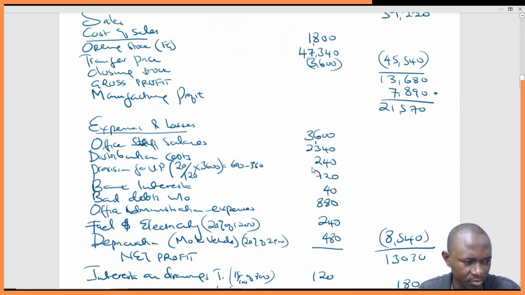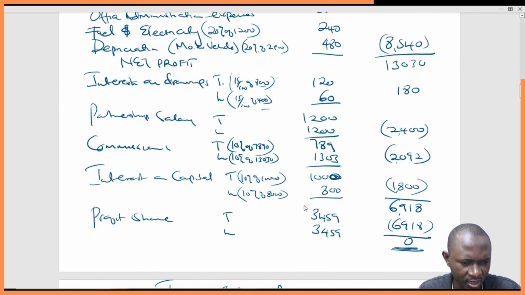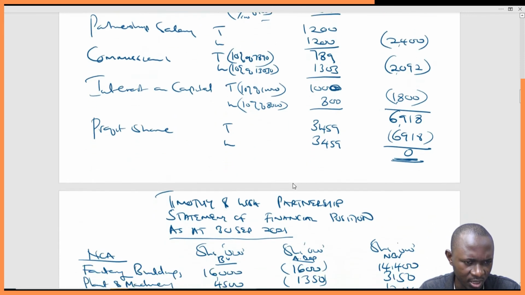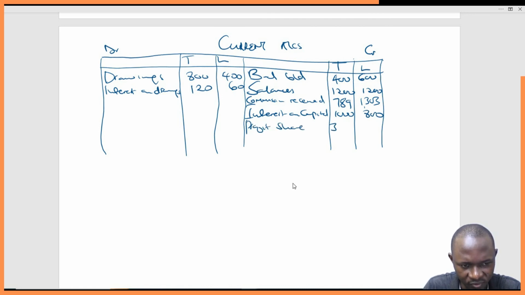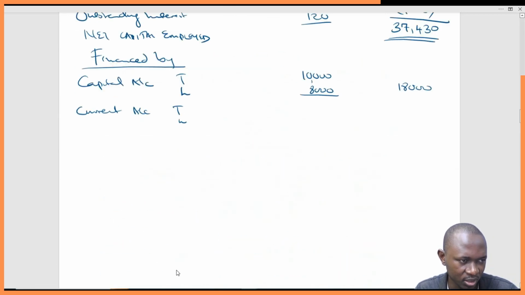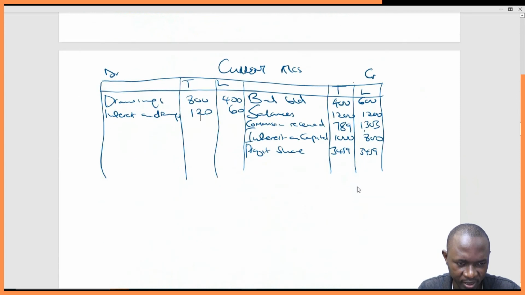Then next we have, I've gone far. I was supposed to stop here. Interest on capital 1,800. Remember they're the ones who are getting this money. Interest on capital 1,800, and then profit share, I think it was 34.59 for both of them. Let's just confirm, sorry. 34.59, there we go. So if we have captured all this, the next thing is to close the books.